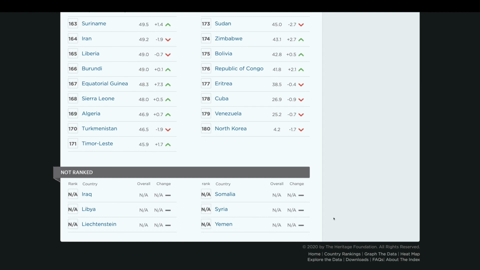So again, every year the Heritage Foundation releases the Economic Freedom Index, so feel free to look at it and look at countries that are of interest to you.